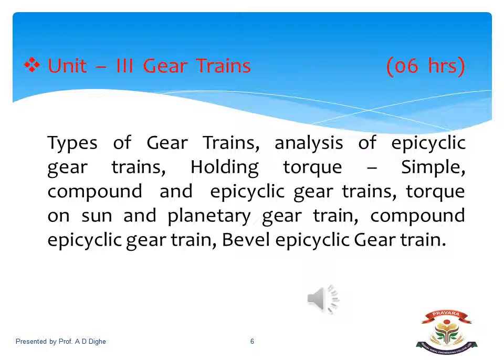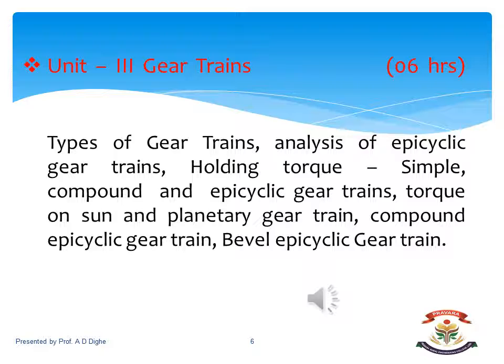Okay, now we have to do the analysis of an epicyclic gear train. For that, two methods are there. First one is the analytical method, and second is the tabular method. Tabular method is more popular as compared to the analytical method, as it is a simple and more accurate method. Also, we have to do the torque analysis of a simple gear train, compound gear train, and epicyclic gear train.